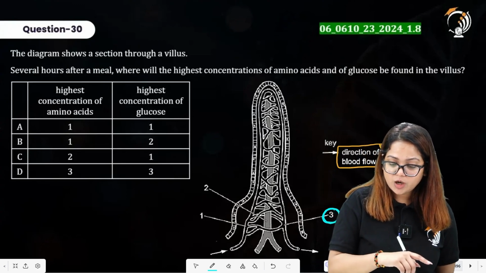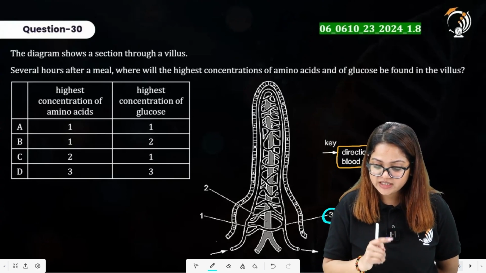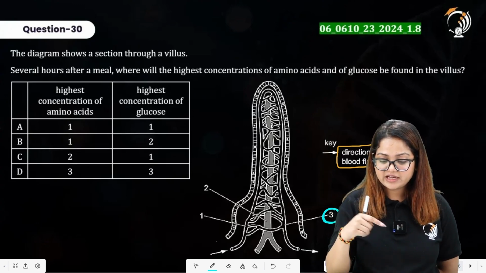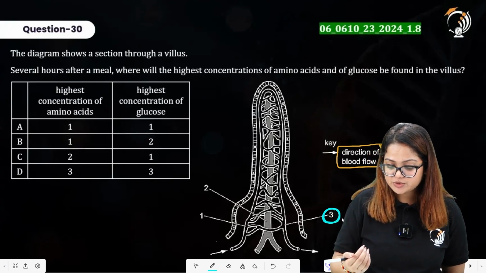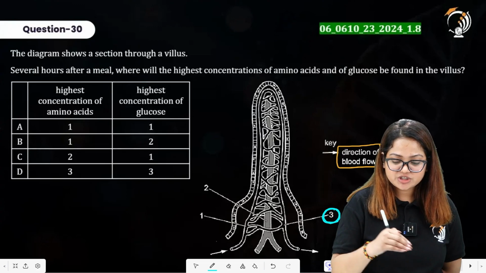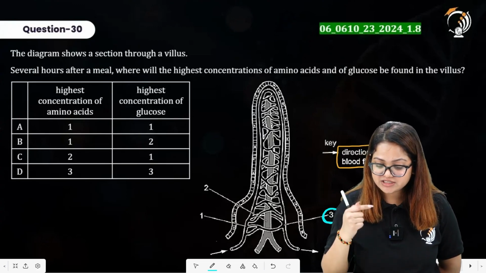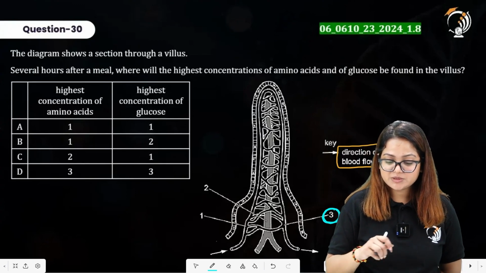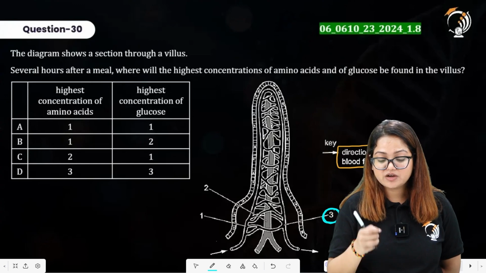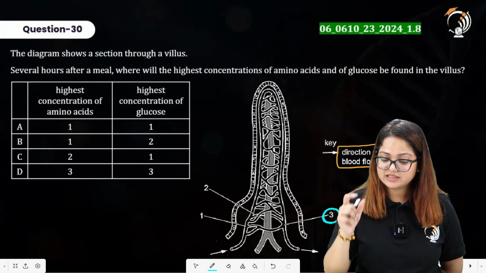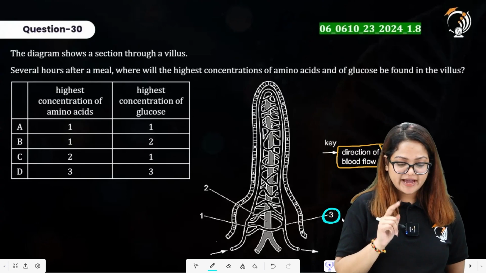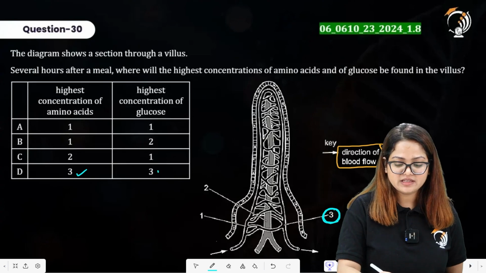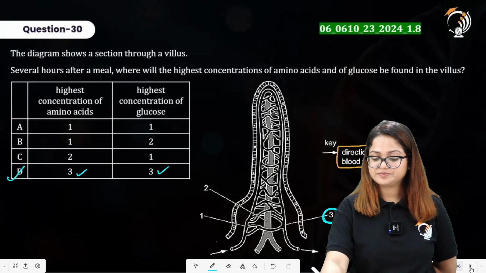Why not the other two options? Because the first is showing the blood vessel which is going toward the villi and it does not have any molecules absorbed into it, so it will be deficient in the concentration of amino acids and glucose. The second here is representing the lacteal, and the third is the blood vessel which has passed from the villi and now has the amino acids and glucose as well. So the highest concentration of amino acids will be in 3. The highest concentration of glucose will also be in 3. So option D here is our right one.